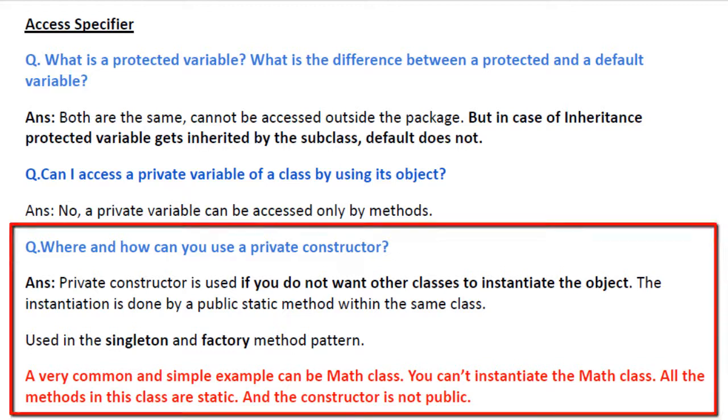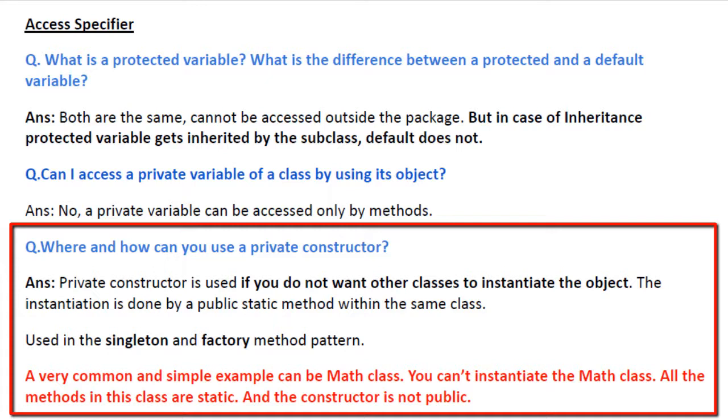Where and how can you use a private constructor? A private constructor is used if you do not want other classes to instantiate the object. The instantiation is done by a public static method within the same class. It is very commonly used in singleton and factory method pattern.